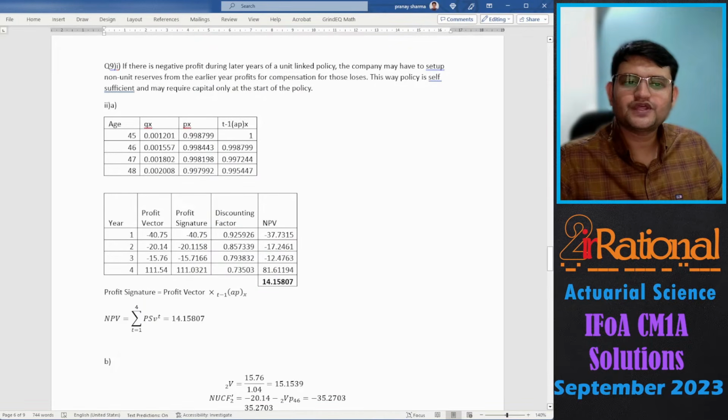So we say if there is negative profit, or you could just say losses, in later years of the unit-linked policy, the company may have to set up non-unit reserves from the earlier years' profits to compensate for those losses. This way, the policy is self-sufficient and may require capital only at the start of the policy.